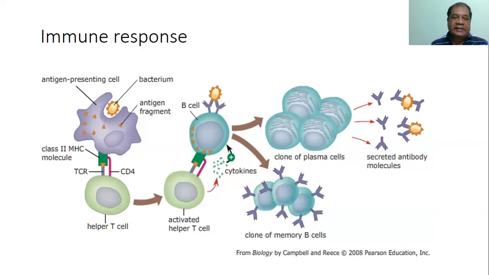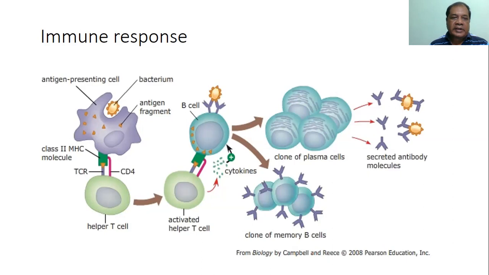And this antigen then enters into the endoplasmic reticulum, where it binds to the MHC complex, that is the major histocompatibility complex antigen, and this combined antigen is then presented on the surface in combination with the MHC molecule, and this is then represented to the T cell for further immune response.